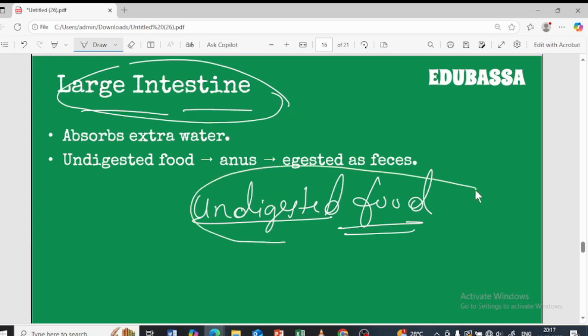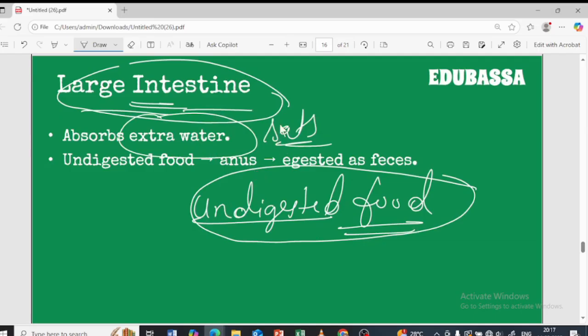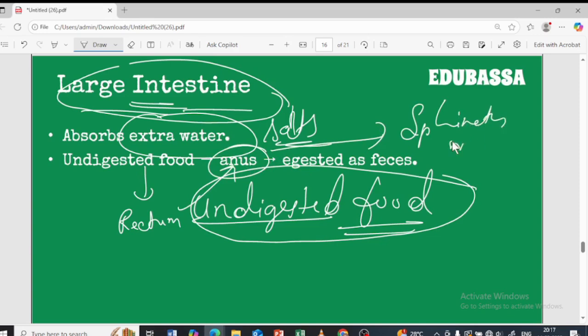So what happens is this undigested food will move to the large intestine. There, from the undigested food, whatever extra water is there is absorbed by the large intestine, and some salts are also absorbed. This undigested food will be stored in the rectum, and then it is eventually removed out through the anus with the help of the sphincter muscle. That is basically the anal sphincter. So with the help of that, it is eventually removed out.